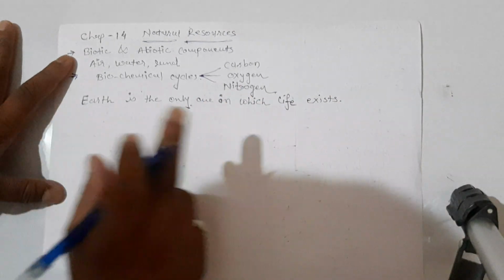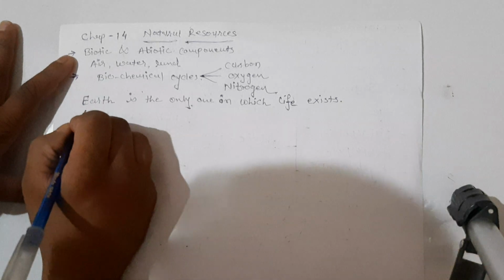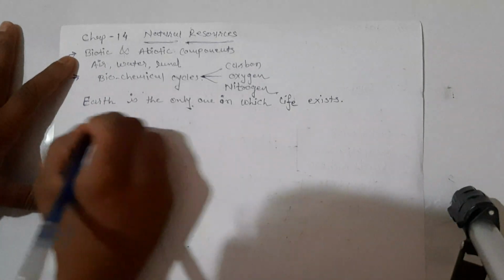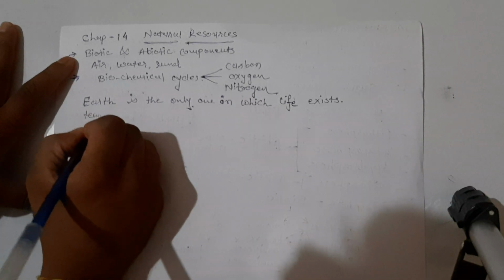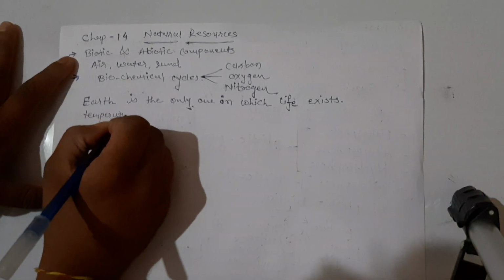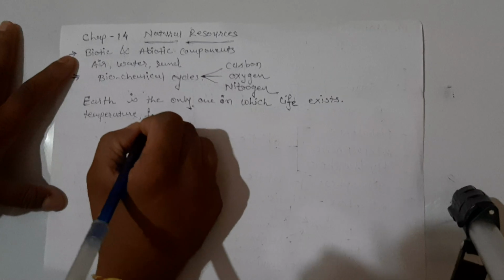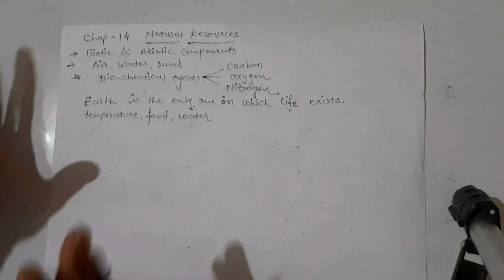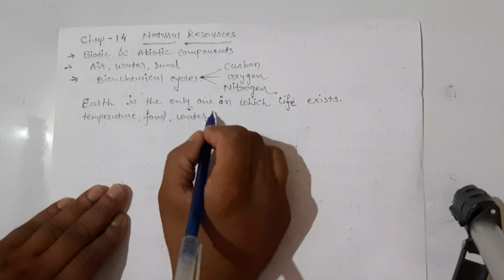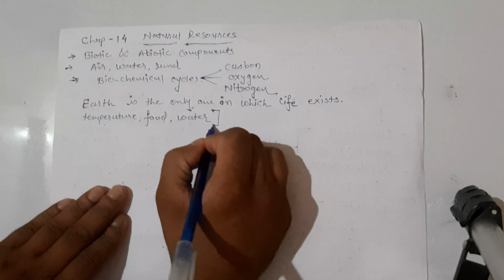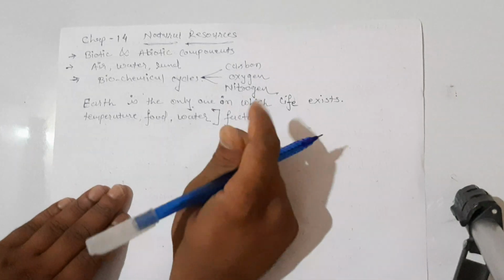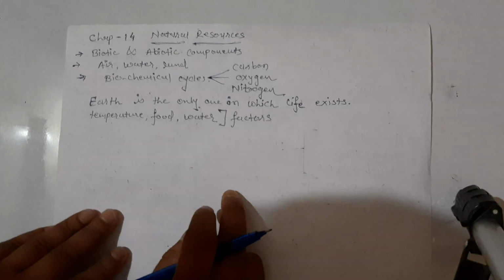Why does this exist? Because it is dependent on different factors, right? The factors would be temperature, food, water and many others, right? So due to these different factors, a coordination between such factors, life is possible on this planet.